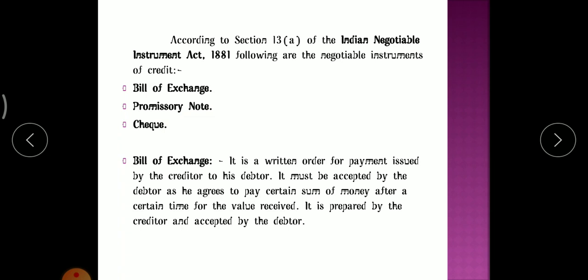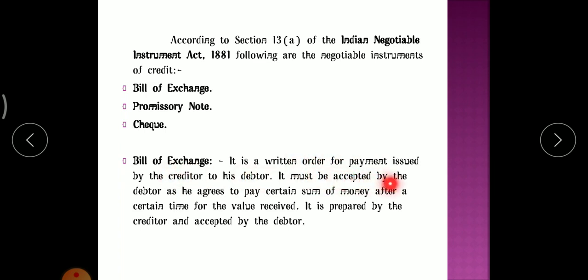So now first we'll move towards bills of exchange. We'll be studying the meaning and features of each negotiable instrument. A bill of exchange is a written order for payment issued by the creditor to his debtor. In simple terms, it's a written order for payment issued by the creditor to his debtor.